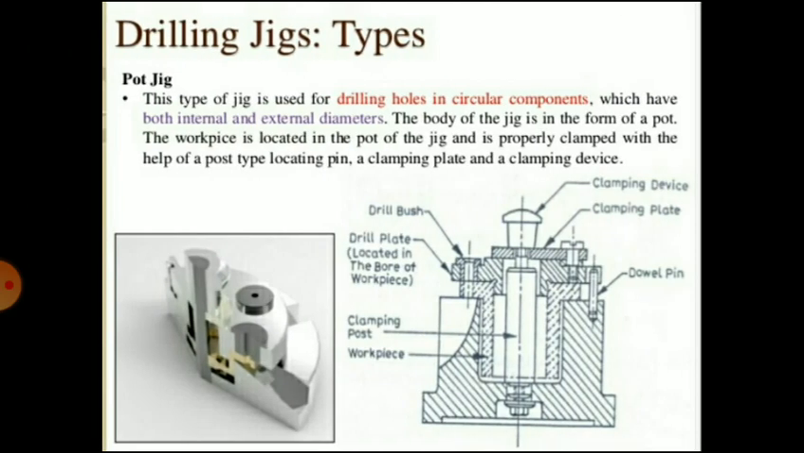Then the pot jig. This type of jig is used for drilling holes in circular components. So this is another type of jig. This is regarding the introduction to jigs and fixtures. Thank you.